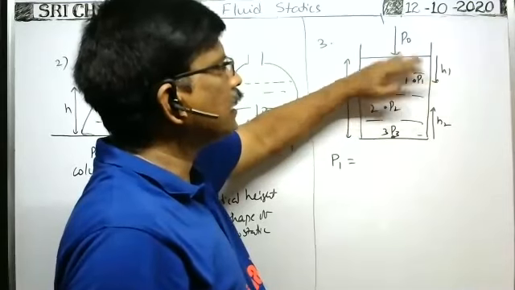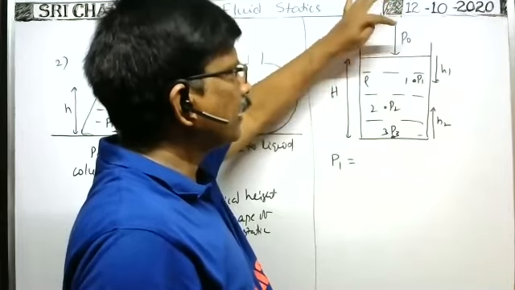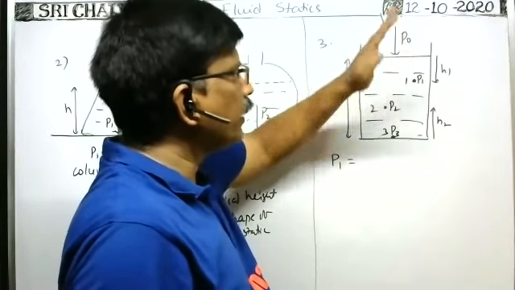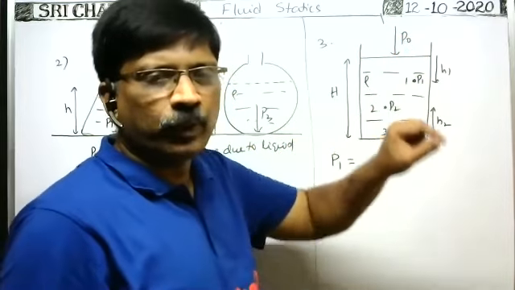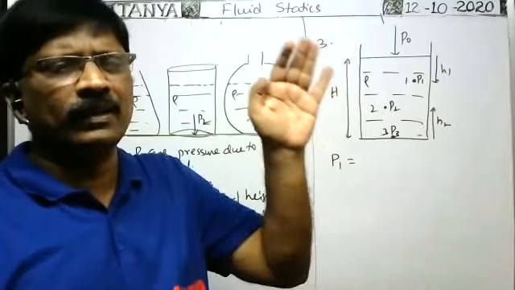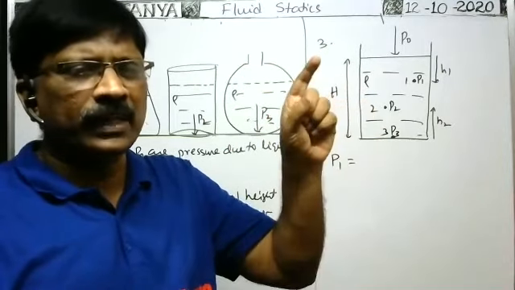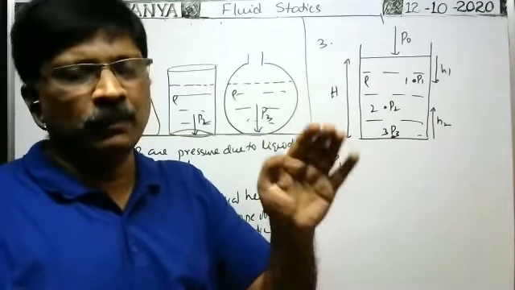Total pressure at 1 is equal to atmospheric pressure plus the pressure due to the liquid column. As atmospheric pressure acts on the surface, the same pressure will transfer to each and every point in the liquid column. That is called Pascal's law. According to Pascal's law, when you apply pressure on the surface of a liquid, the same pressure will transfer to each and every point in the liquid column.